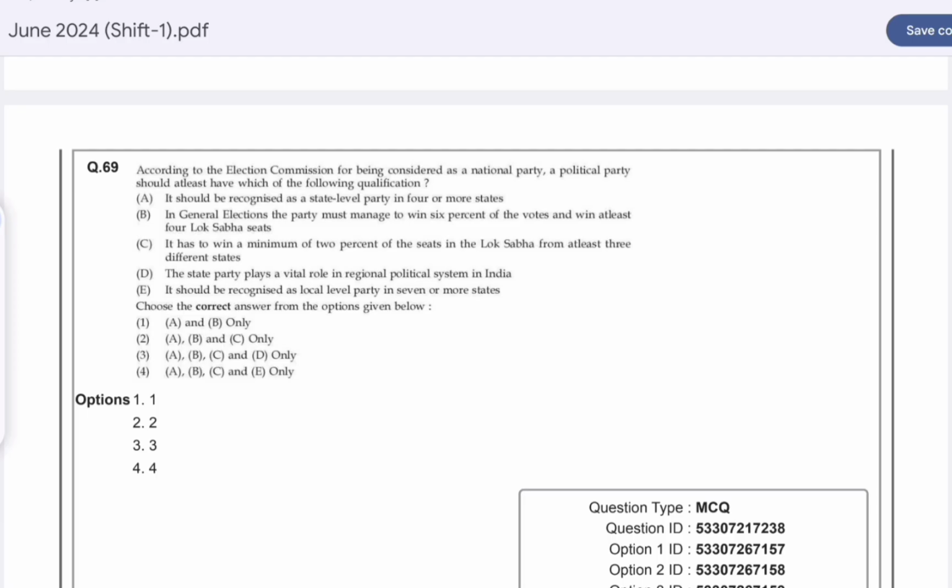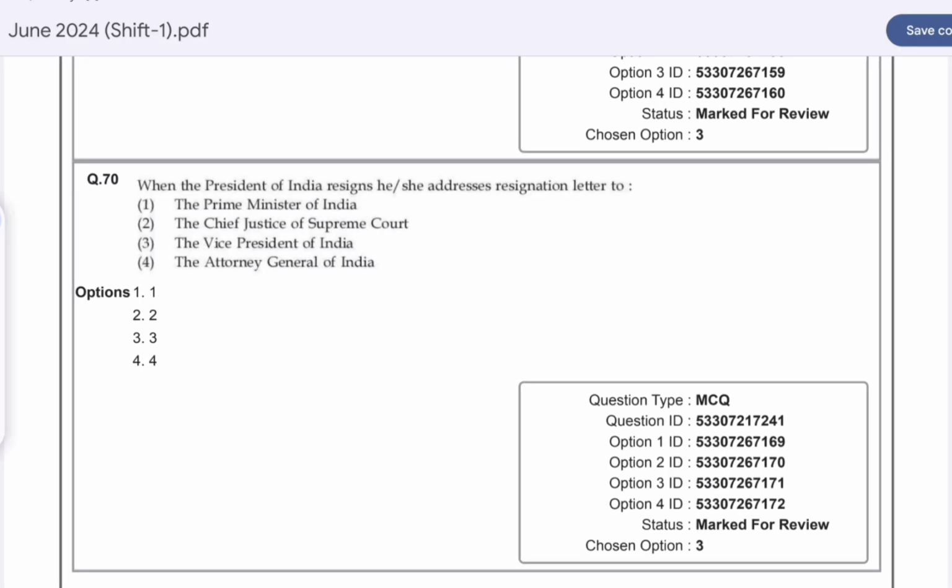According to the Election Commission, for being considered as a national party, a political party should at least have which one of the following qualifications? Option B is correct here. A, B, and C: that it should be recognized as a state level party in 4 or more states. In general election, the party must manage to win 6% of the votes and win at least 4 Lok Sabha seats, and it has to win minimum 2% of the seats in the Lok Sabha from at least 3 different states. Question number 70.